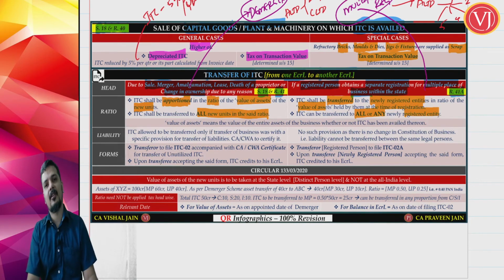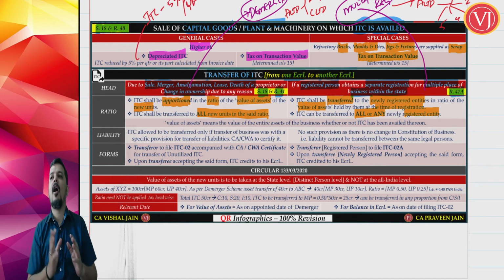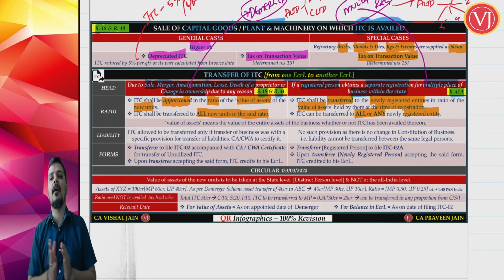So it is optional. Now A Limited can decide to retain the entire ITC with the first registered unit, or it can give to 1, 2, 3, or it can give to 1, 4, 5, or it can give to 1, 2, 3, 4, 5, all the 5. So that difference you do have.